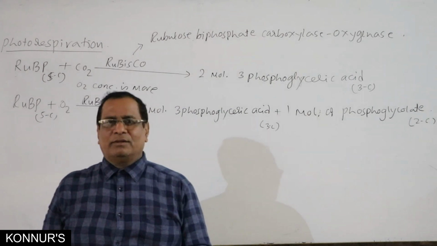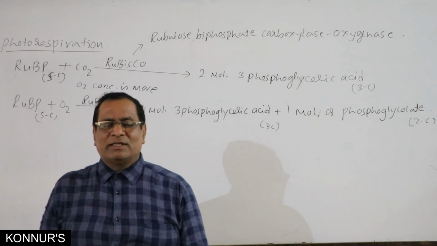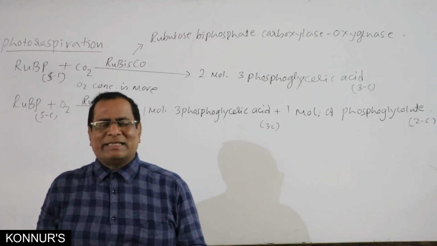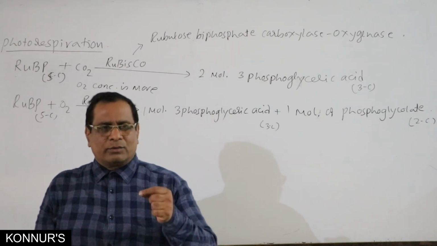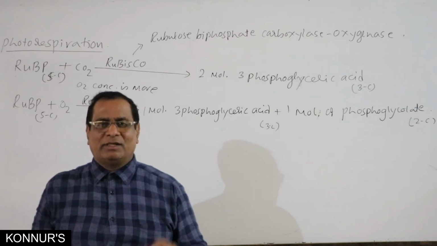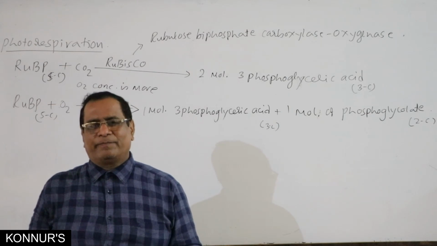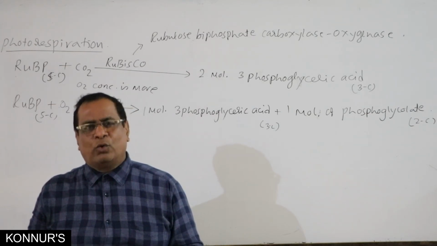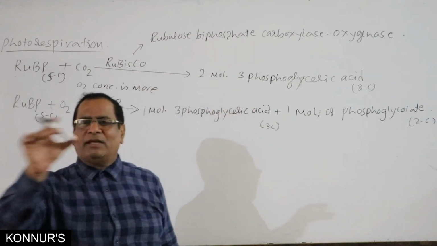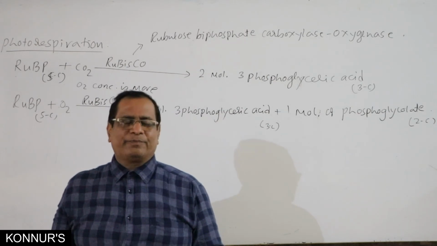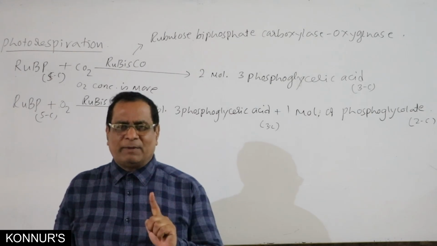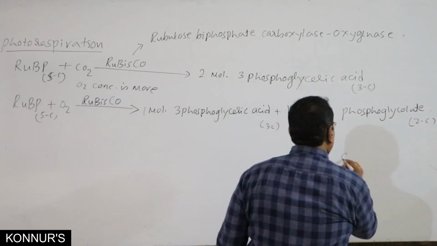They may ask the question, photorespiration takes place under which of the following conditions? In the stroma, if O2 concentration is more than CO2 concentration, it favors photorespiration. If CO2 concentration is more than O2, that favors the above reaction, so that the Calvin cycle, C3 pathway, takes place as it is. And remember, very important thing, photorespiration takes place only in C3 plants.